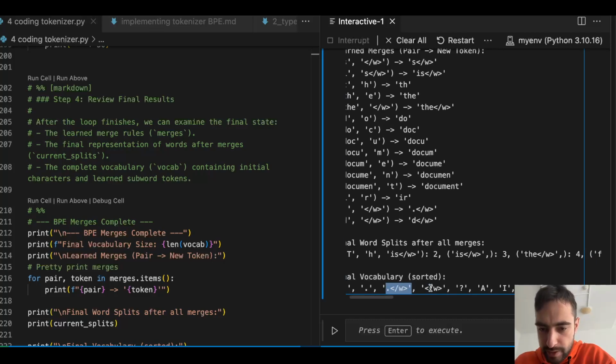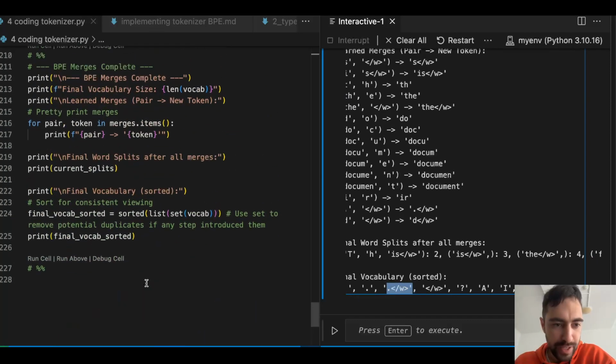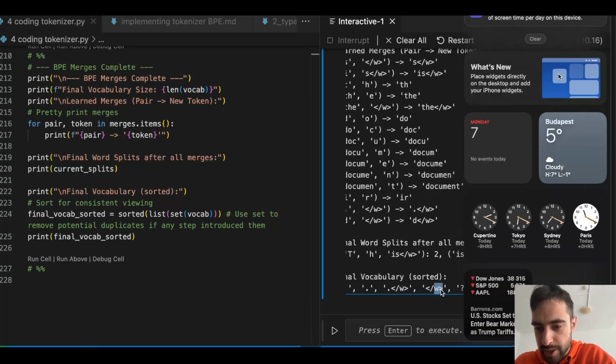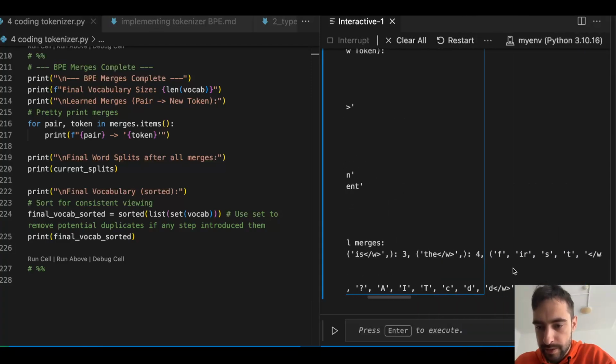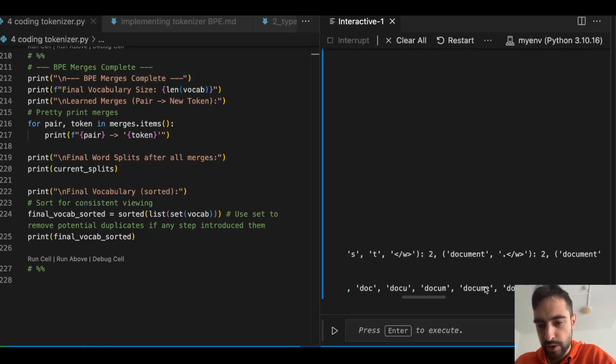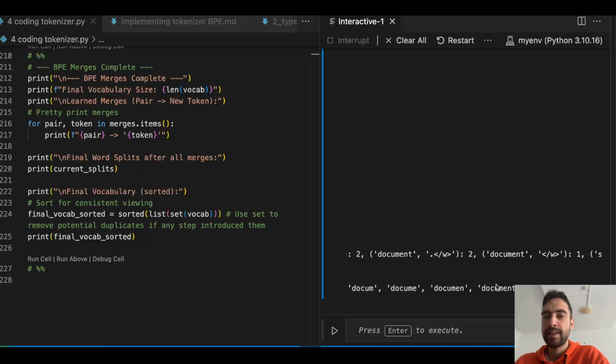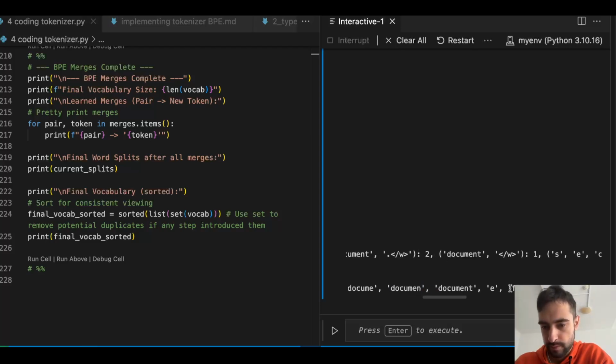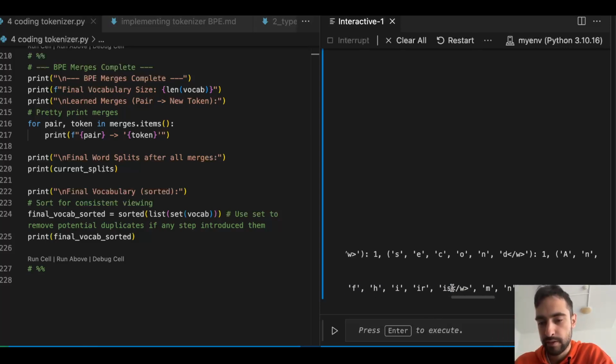So it's sorted. Maybe I shouldn't have sorted, but it's okay. So D and then D and the end of word, document, document, document. We have all of these tokens. And in the language model, if we see document, we will use this token. We will not use this token. So we will use the biggest possible group, the longest possible token.